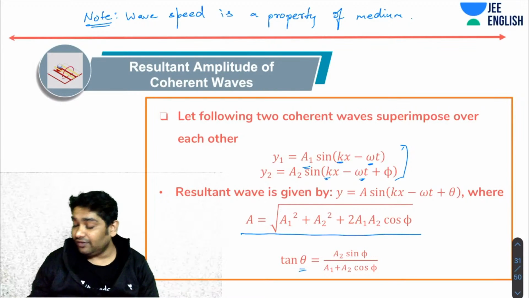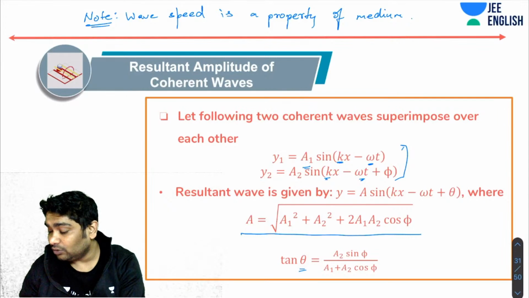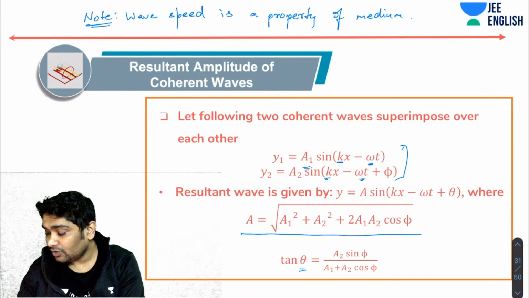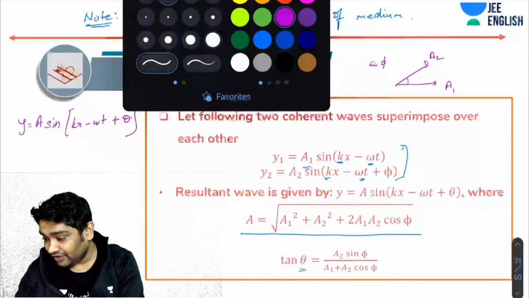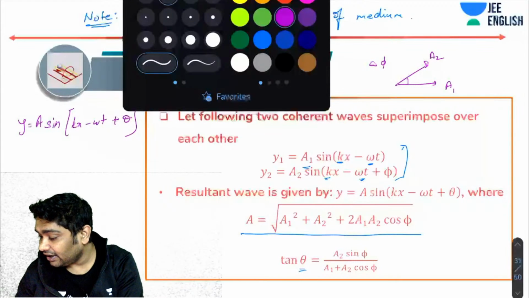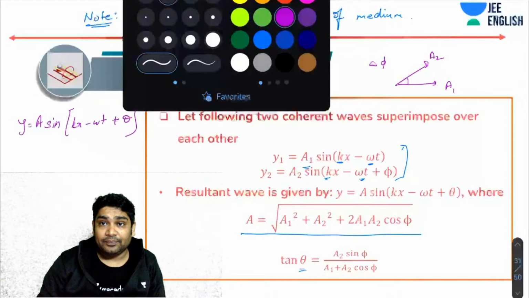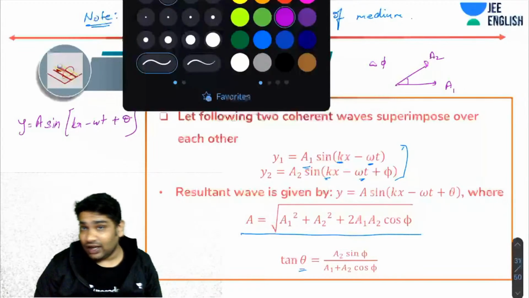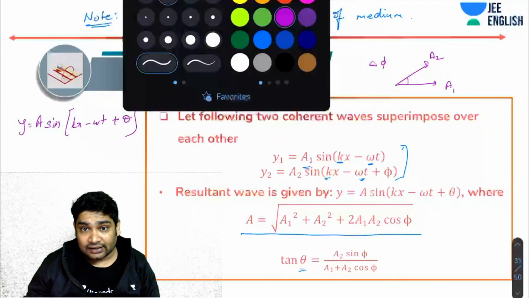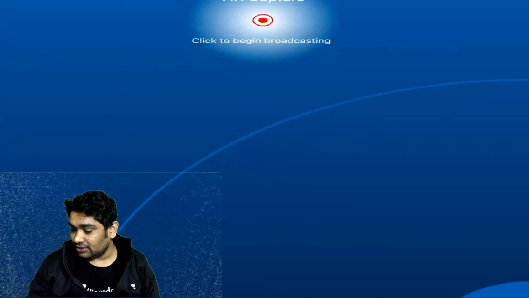If you do the phasor addition of A1 and A2, which are at a phase difference of delta phi, the resultant phasor A is at an angle of theta ahead of A1. That is why I could write it like that.